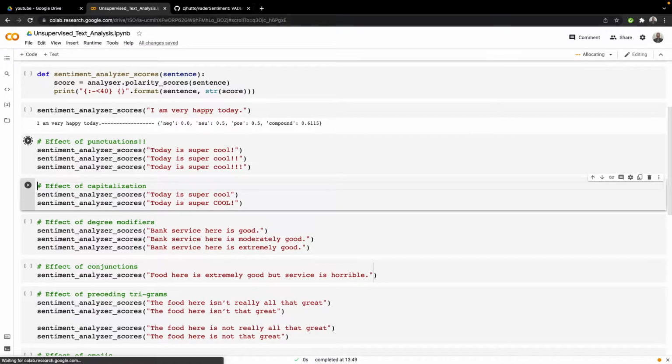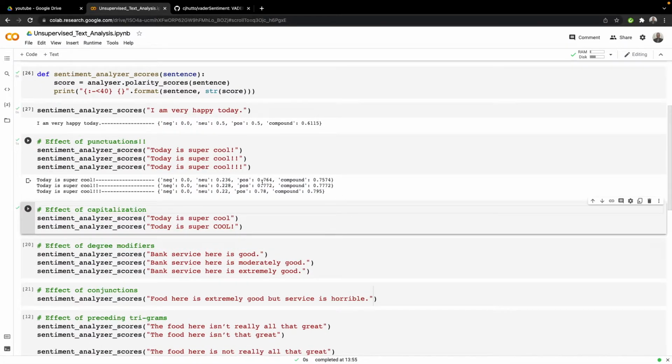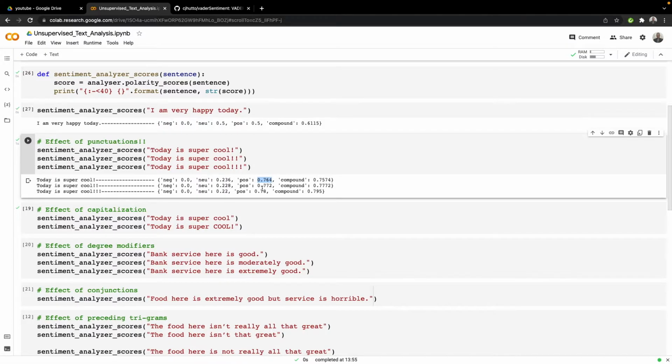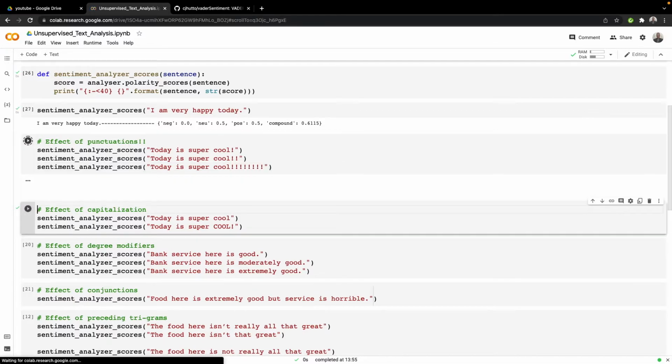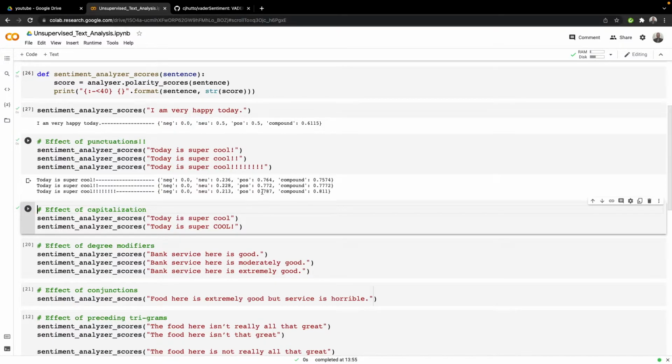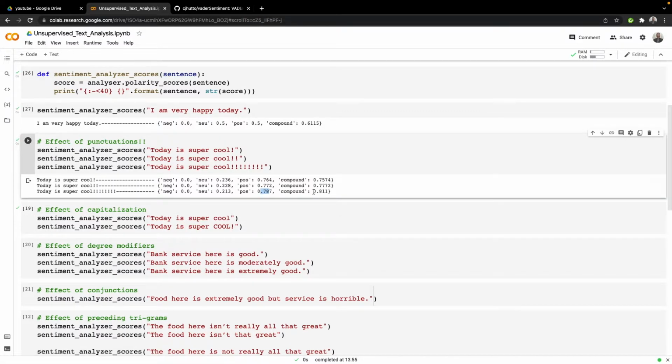So let's see if Vader Sentiment actually finds that. Here you see that the positive percentage goes on increasing as we go on increasing the exclamation marks. Let's increase this even more and see. Yes, it goes on increasing, and the overall compound score also goes on increasing.